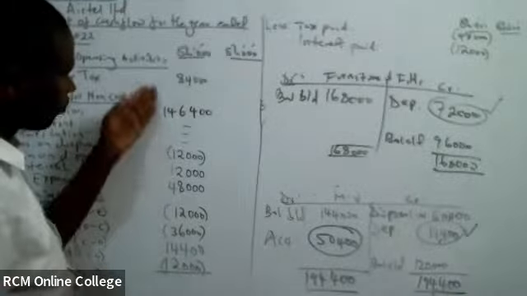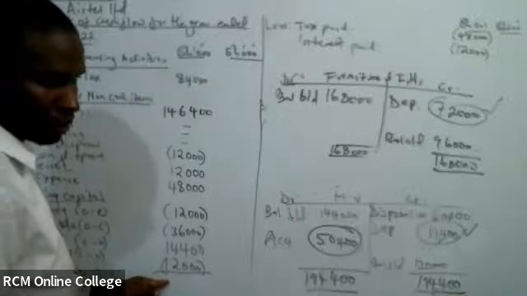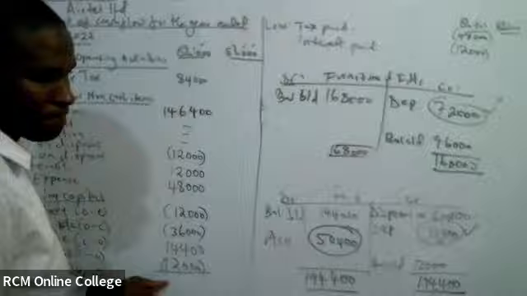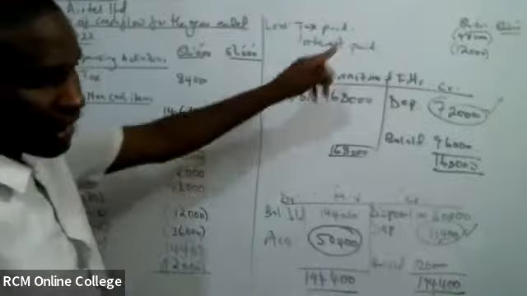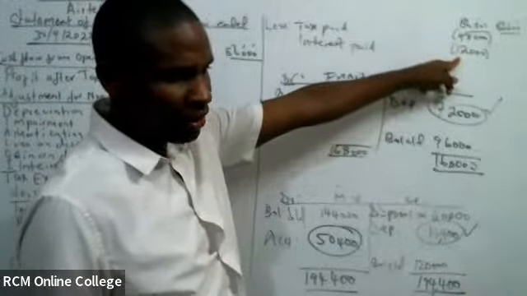Okay. Umechapa chapa kabisa hadi hapa. 172,800. Umeendelea hadi huku Faith. Okay.